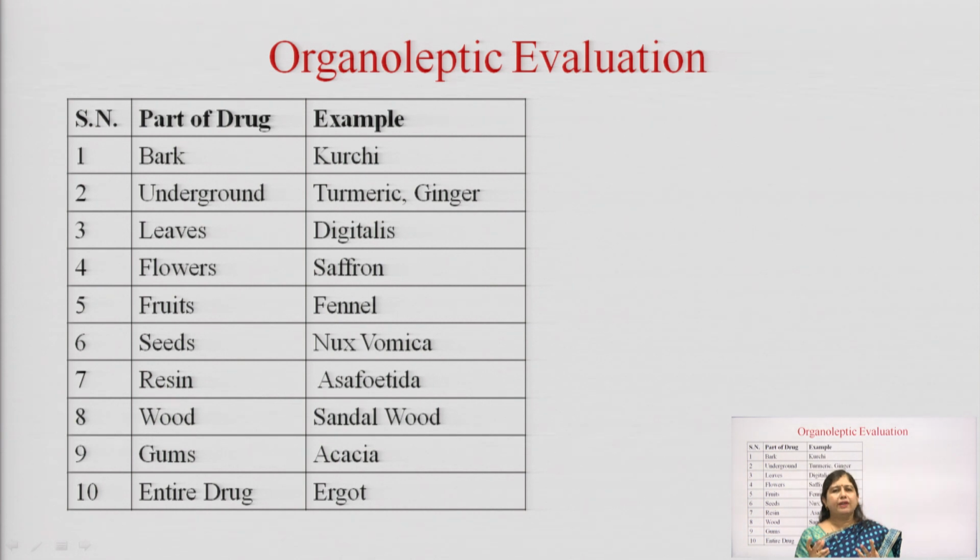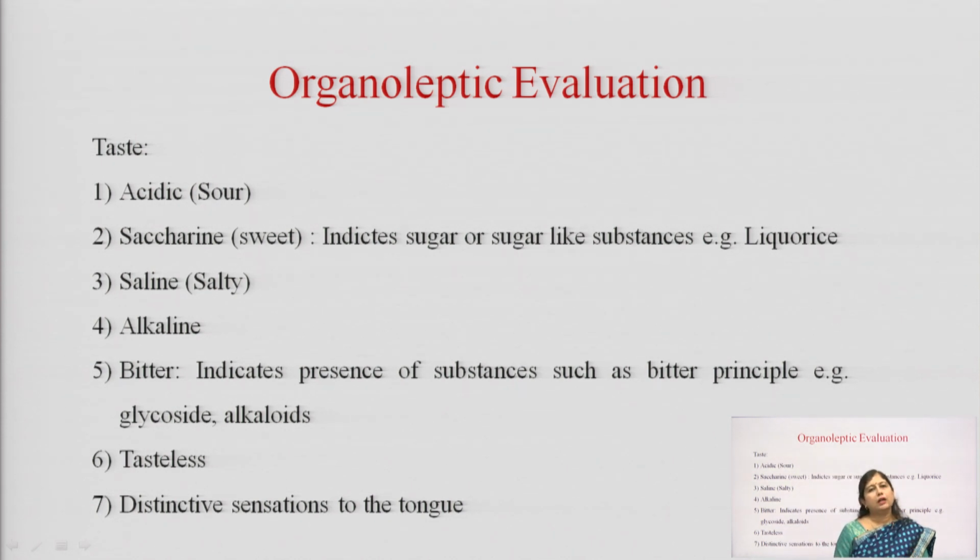So, when we look at a particular drug, if you get sandalwood wood, you know that the wood of sandalwood will be used as a drug and not the leaf. That information should be with the pharmacognosist: which part of a particular plant is actually medicinal in nature. Only after knowing that can he pick up that part of the plant and start studying it. Yes, if I have a licorice root or stem with me, I can study this drug now. So, first of all we should upgrade our knowledge of which part of a particular drug is used as the active ingredient.